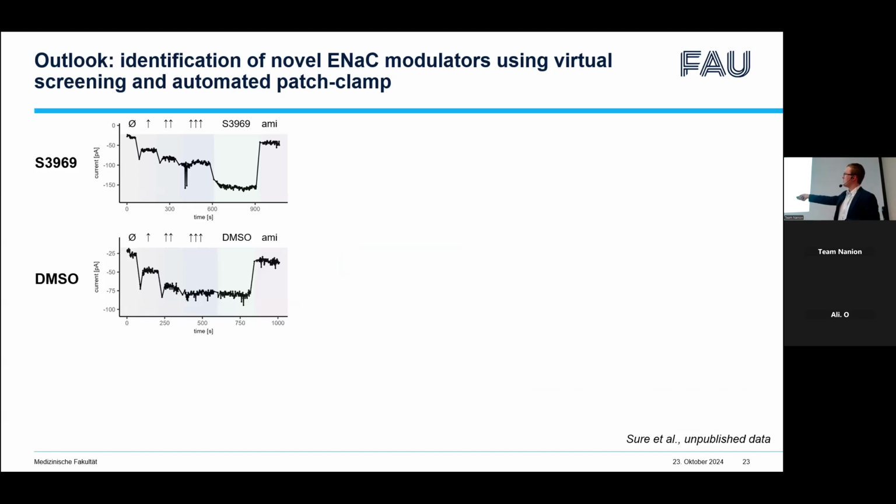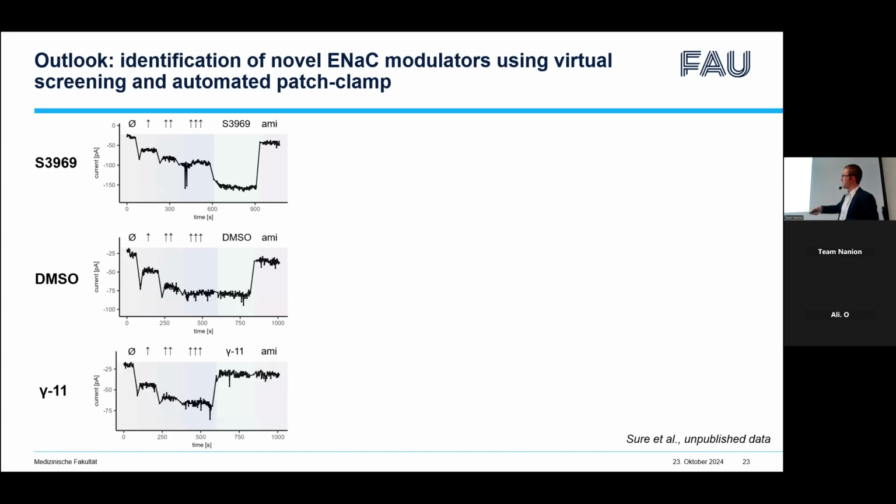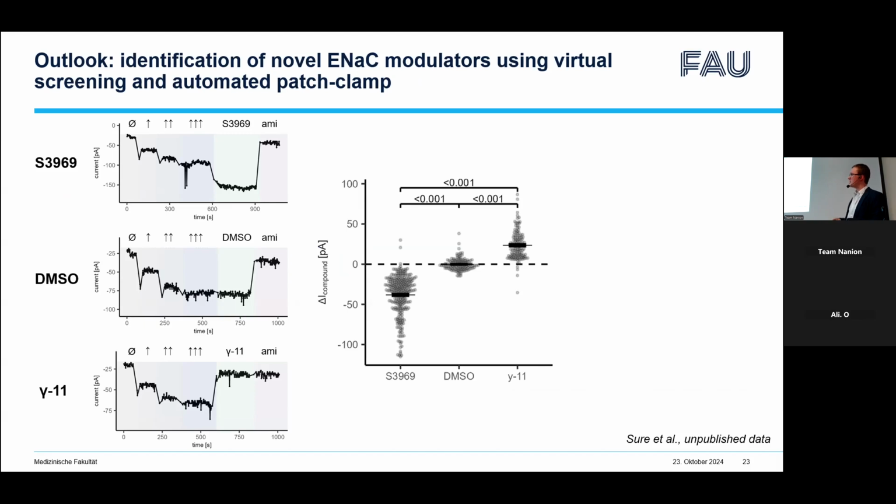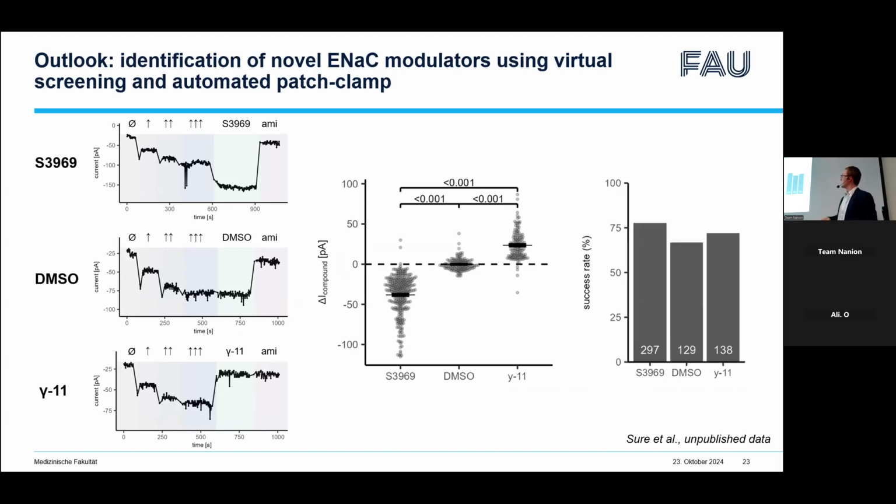In contrast, if we apply vehicle-controlled DMSO, no change can be observed, and application of inhibitory peptide inhibited the currents as expected. So all these effects were statistically significant, and we obtained pretty many successful recordings using this protocol, both for ENaC activation and ENaC inhibition. Importantly, the success rate, the probability to obtain a successful recording with ENaC currents, was pretty high, about 70%, and therefore should be high enough to be able to perform screening experiments using this technique.